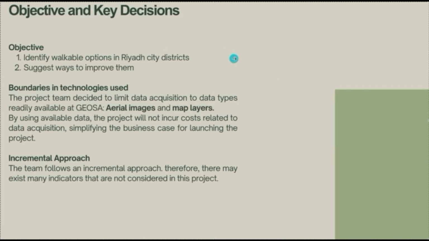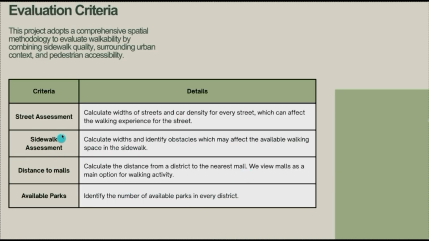So we build on that by trying to identify walkable options in Riyadh city per district and suggesting ways to improve them. For our scope, we decide only to use aerial images and map layers provided by GEOSA and nothing more, so we don't have specific cost to our project. And we follow an incremental approach. We understand walkability is a wide topic and we focus on simple criteria. So our criteria is street assessment, sidewalk assessment, distance to malls, and available parks for every district, which we are